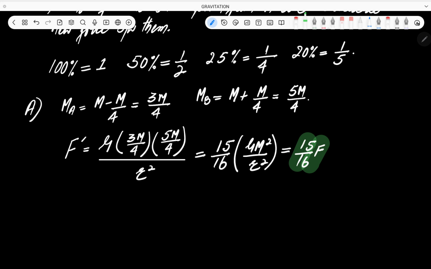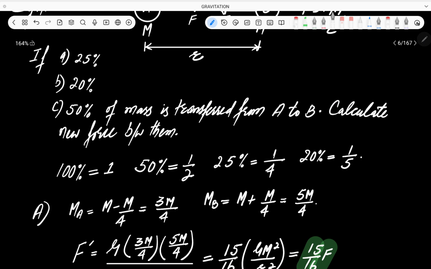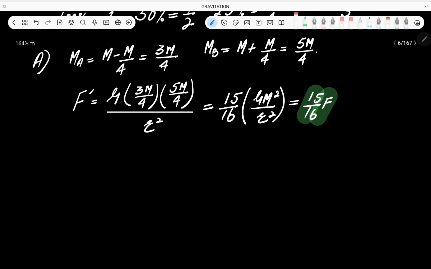Okay, exactly in the same way, I am sure that you can do this B part and C part, that is 20% and 50%. Okay, there is a shortcut method for this as well. So the shortcut method is something like this. I will write it like this: F dash is equal to G divided by r square, or like this. Wait a minute. I'll simply write it like this.